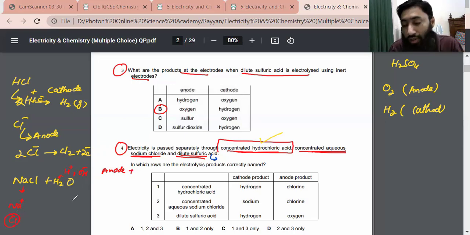Chloride ions also want to reach the anode. So should chloride ion reach the anode earlier, or should hydroxide ion reach it earlier? The point is, this is concentrated aqueous sodium chloride. Remember, in case of concentrated aqueous sodium chloride, chloride ion reaches the anode earlier, and when it does, oxidation takes place and chloride ion is converted into chlorine gas with the loss of 2 electrons.